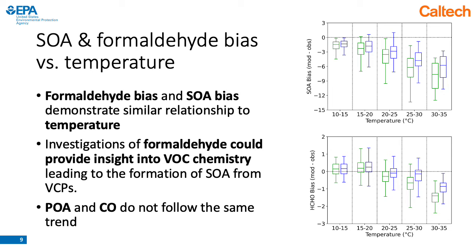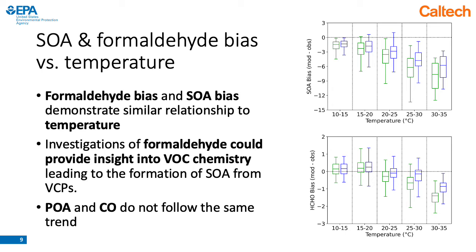We were interested in the improvement in modeled formaldehyde, and so we decided to look a bit more into the relationship between SOA and formaldehyde. Shown here in these figures on the right is the bias, which is calculated as modeled concentrations minus observed concentrations, for SOA on the top and formaldehyde on the bottom, versus temperature, divided into 5 temperature bins. And the zeroed out VCP case is shown in green, while the updated VCP emissions and chemistry case is shown